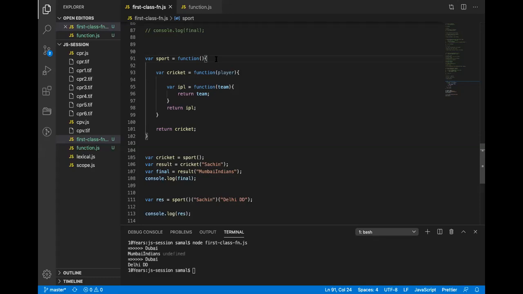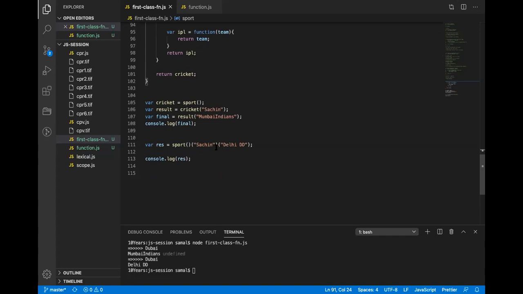It is derived from object. It is passed by reference, right? It can hold key value pairs. It is a first class citizen. That means it can take a function as a parameter, it can return a function, and it can be assigned to a variable. All right, and you can also write something like this by using short circuit. Okay. All right. So, any question?